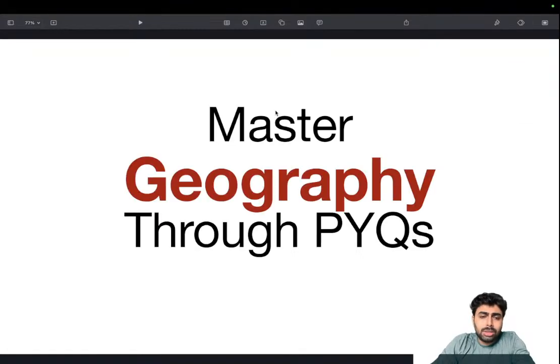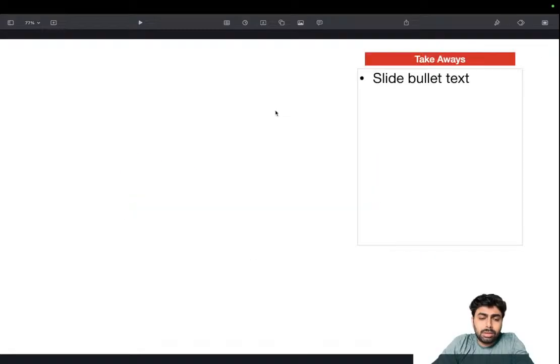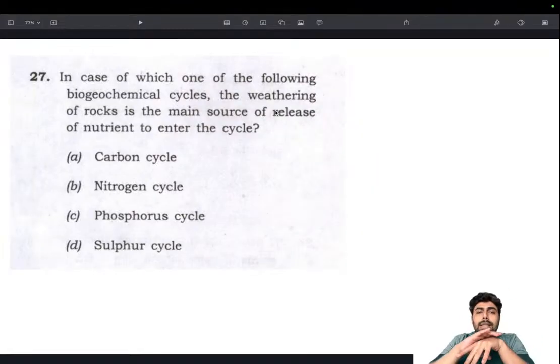So let's get started. We'll be starting our geography series. We won't be separating questions on the basis of Indian geography and world geography, because there are a maximum of 10 questions per year, and recently after 2023 it has slightly increased. In these sessions I won't be dissecting them between Indian or world geography, because most of the things are connected. You don't have to keep a separate understanding in mind, so in geography I'll be covering both together. Okay, so take the first question.